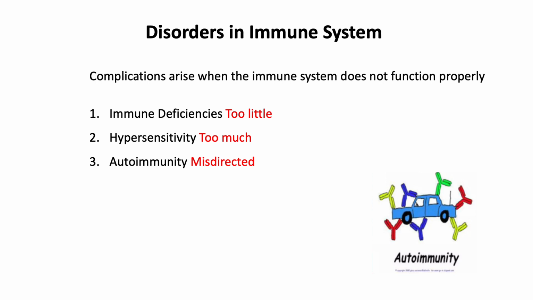So we know that the immune system is responsible for protecting our body's normal cells from invading pathogens or abnormal cells, like in case of cancer. Several complications could arise when the immune system does not function properly. For example, immune deficiencies arise when the immune system does not function enough, and hypersensitivity arises when the immune cells overreact. And autoimmunity is when the immune cells are misdirected. That is, they attack cells that they are not supposed to attack.